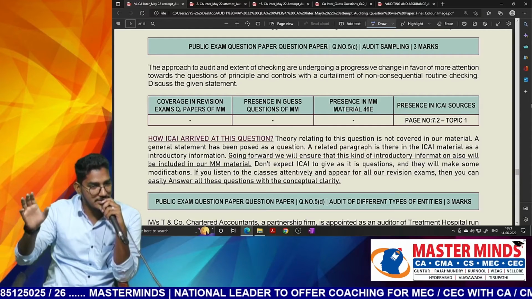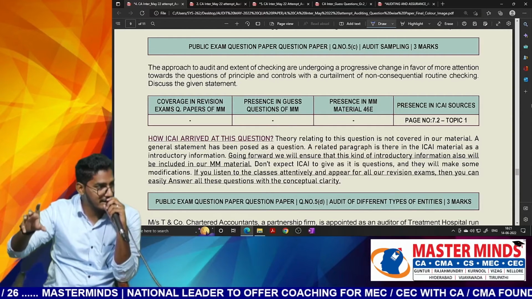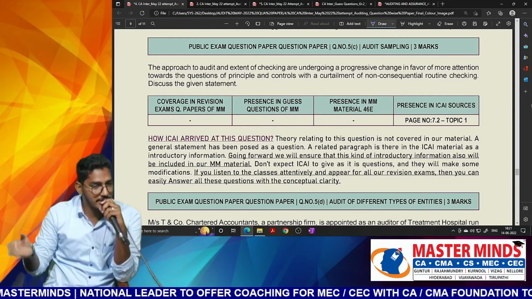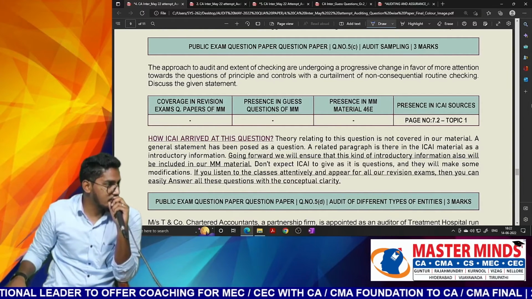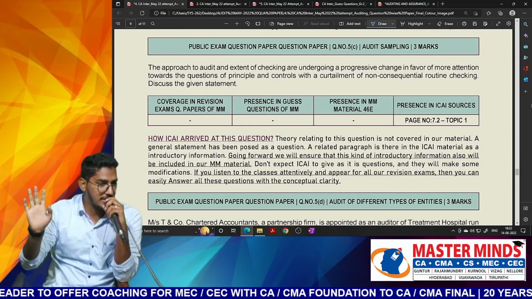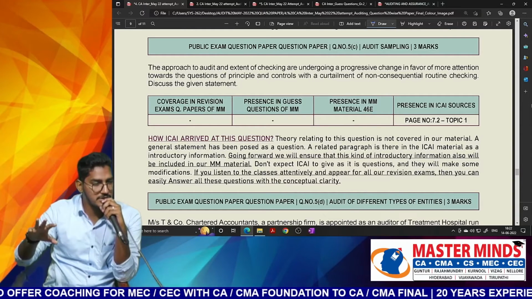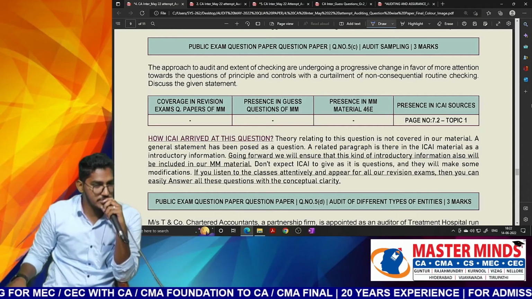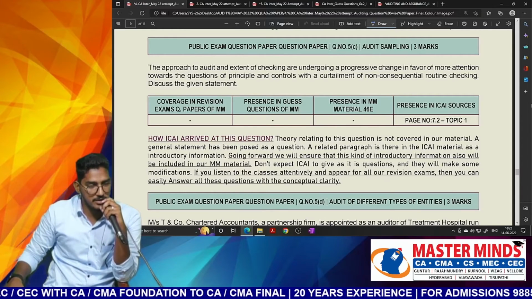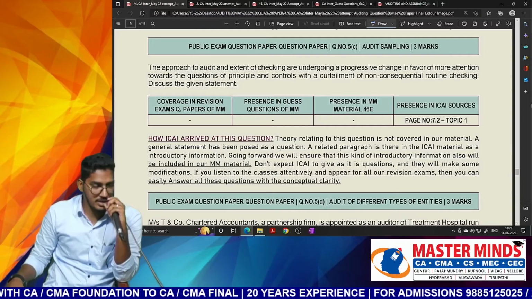We thought since this introduction content has no chance of getting tested, till now we did not see it being tested in the examination. We didn't expect this kind of question, so that's why we did not include it. But the explanation part we have done, that I will agree to. So we agree our mistake here. Going forward, we will ensure even these kinds of questions are introduced somewhere in the chapters, and you also will get it as a part of your supplementary material. Clear? Next one.